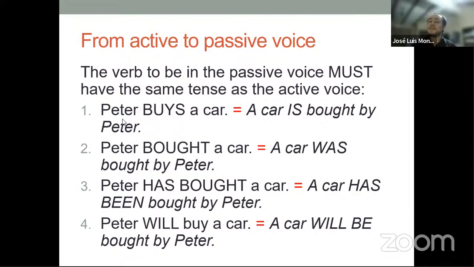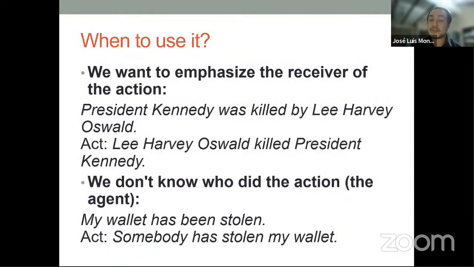So this is the same that I was telling you before, right? If it's simple present, this has to be simple present, is. Simple past, was. Present perfect, has been. Future with will be. All right? Any tense that you use, any model that you use has to be the same with the passive voice, and it's noticed in the verb to be. All right, that's just to reinforce.